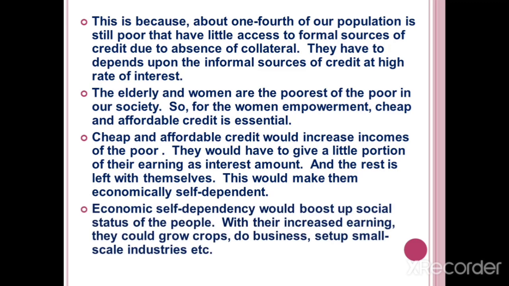Economic self-dependency would boost the social status of the people. With their increased earnings, they could grow crops, do businesses, set up small-scale industries, etc. In that way, what can they start, children? They can start different types of businesses. In that way they can earn money. With the help of that money the society will change. The society starts to develop, and the society's development leads to economic development. That is why, children, which type of credit is very, very essential for an economy?